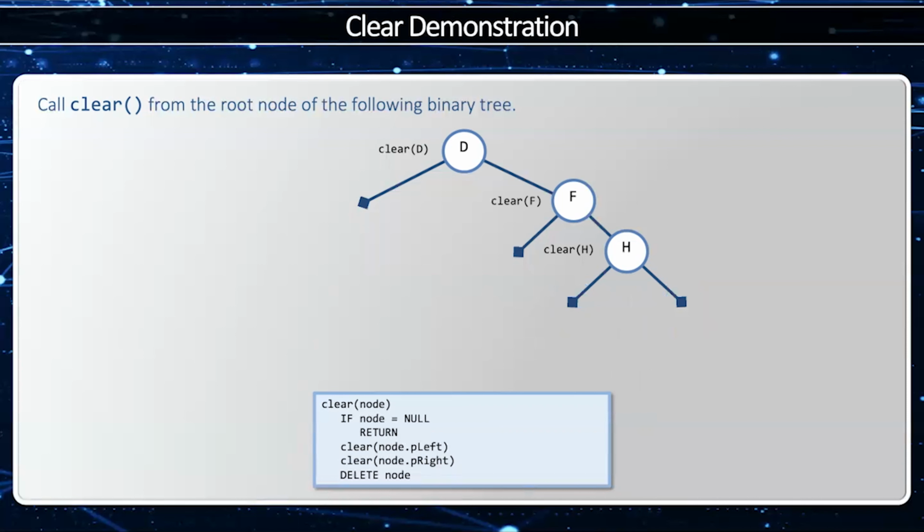H's left and right have been deleted, so I can delete it. Now I'll get back to F. F's left and right have been deleted. I'll delete it. And that leaves us finally with D. Since D's P left and P right are deleted, I will delete it. Notice how the root is always the last node to be deleted when you're clearing a binary tree.